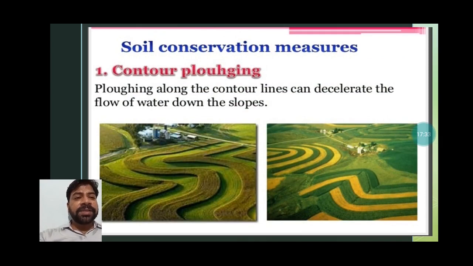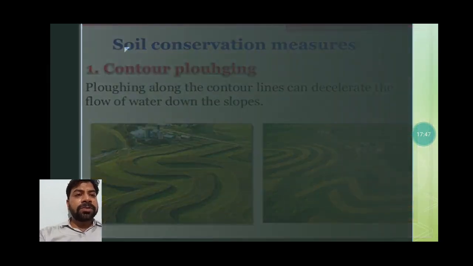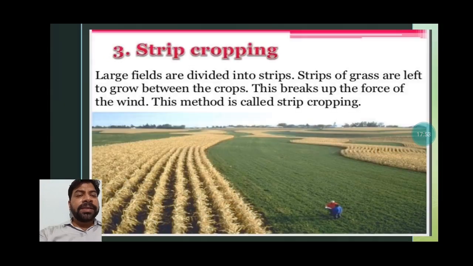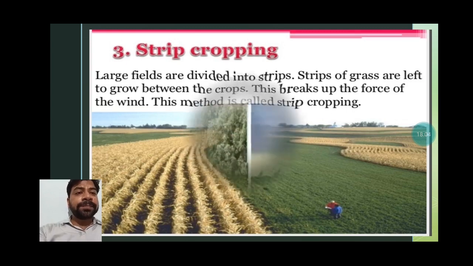How to conserve the soil? Various measures are there. You can see contour plowing. Plowing along the contour lines can decelerate the flow of water down the slopes. So this way you can make the contour to stop soil erosion. Terrace farming on mountainous areas, you all are familiar with that. Next is strip cropping. You can see between two crops vacant land is there, so that it will restrict the flow or speed of wind.